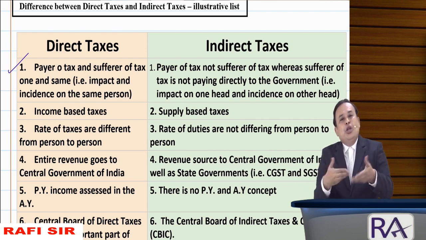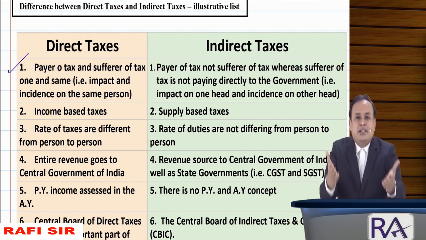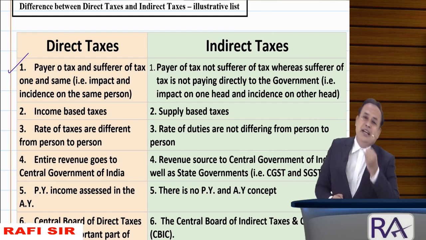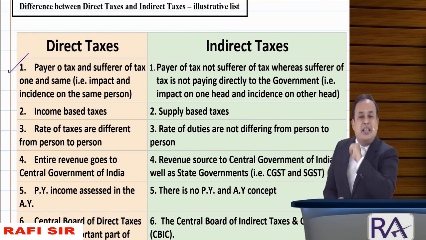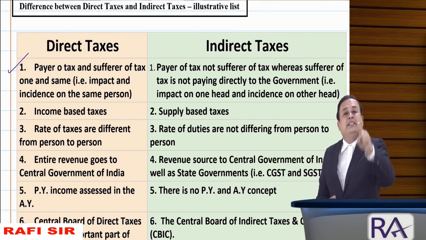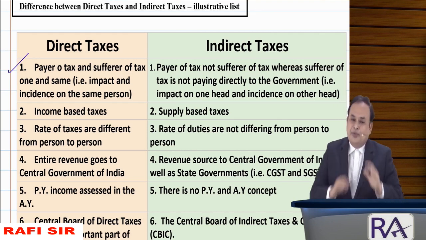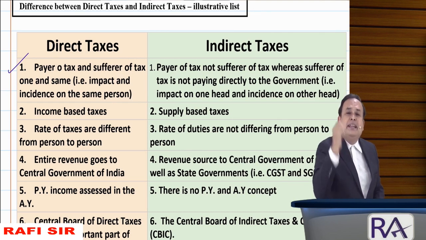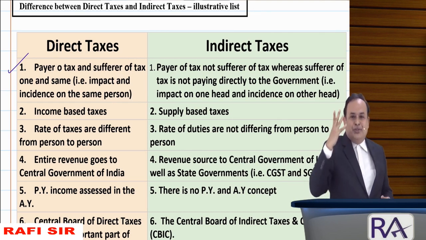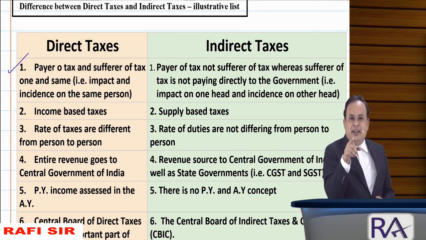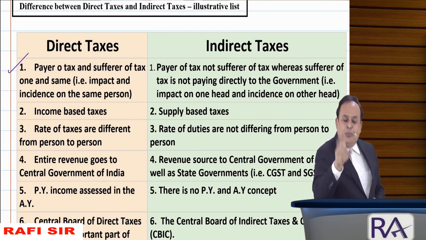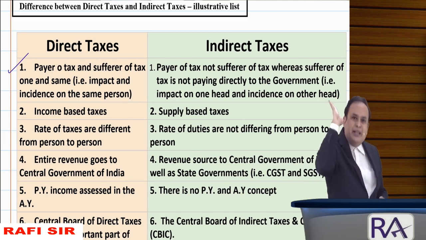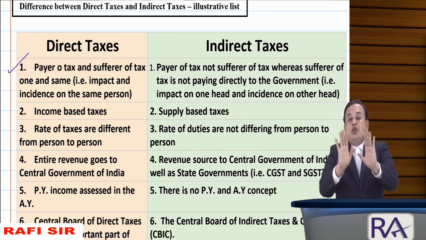Assume a scenario: you qualified as a chartered accountant and were appointed as a finance manager in a multinational company. There you are earning a salary of 2 lakh rupees per month, which in a year is 24 lakh rupees. You are the earner of the salary, you earn the income, and you pay the tax. From your pocket, you only pay the tax. Your employer is not going to pay income tax.